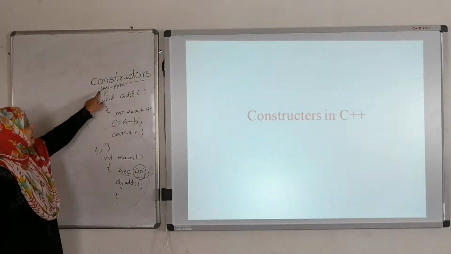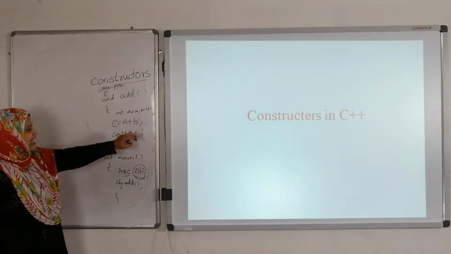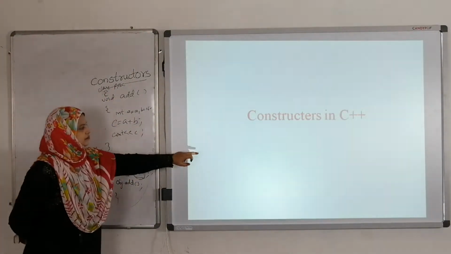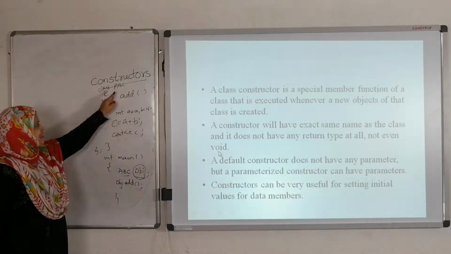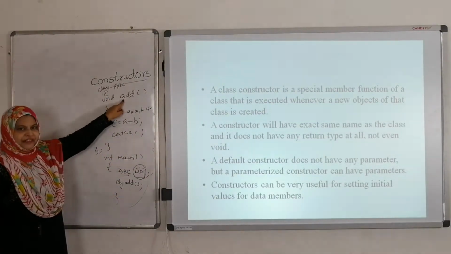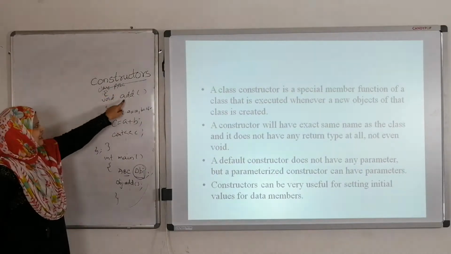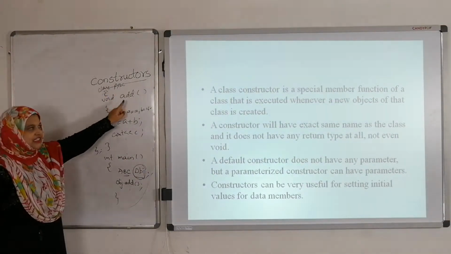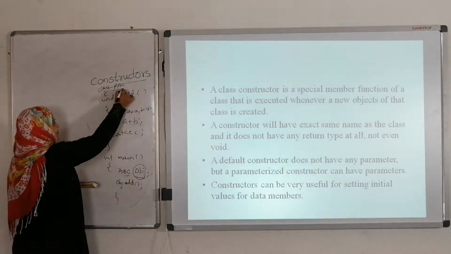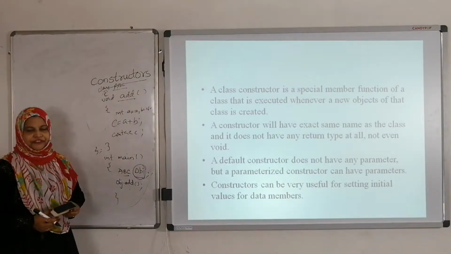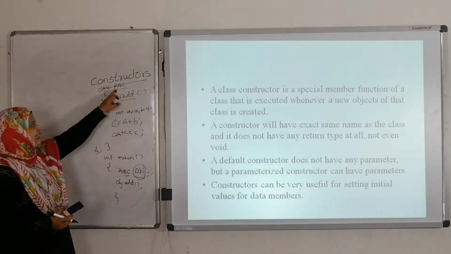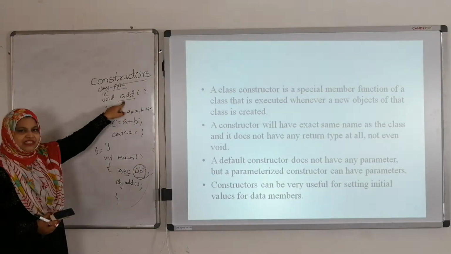Second thing, class ABC is there, and in class ABC we are using the add function. For functions, the class name is different and the function name is different.